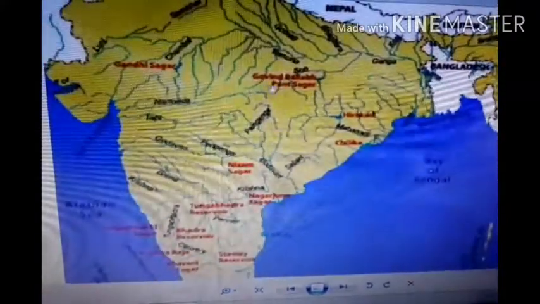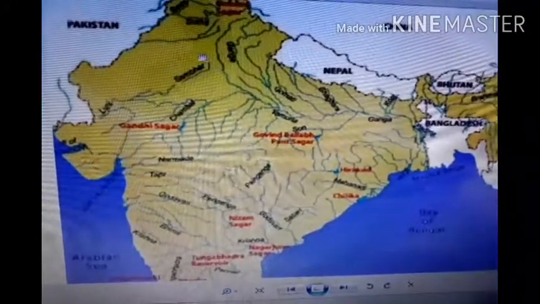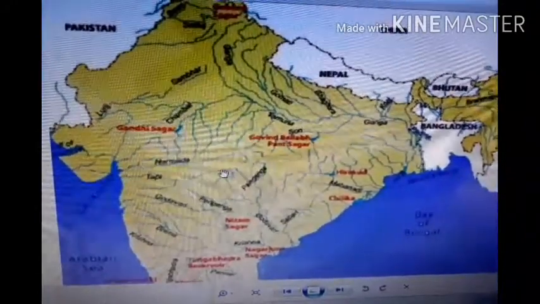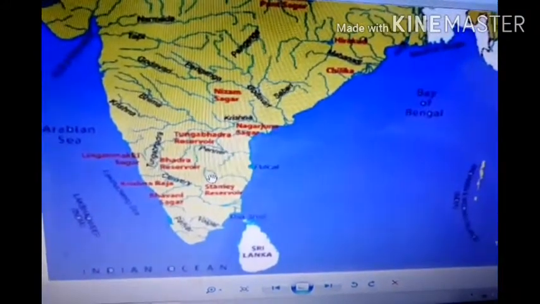This is Gobind Sagar Lake, Bhakra Nangal Dam, Gandhi Sagar, Govind Ballabh Pant Sagar, Hirakud, Chilka is a natural lake. Sambhar Lake is here in Rajasthan. It's a salt water lake, and these are the other lakes in the southern part of India.